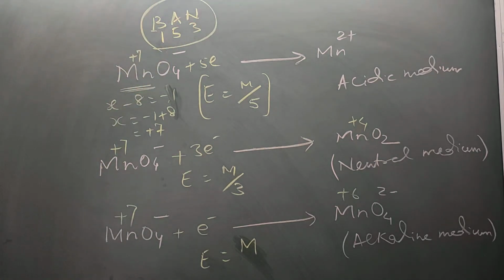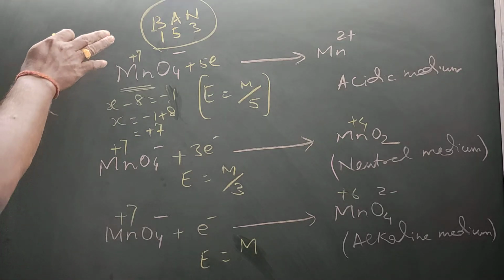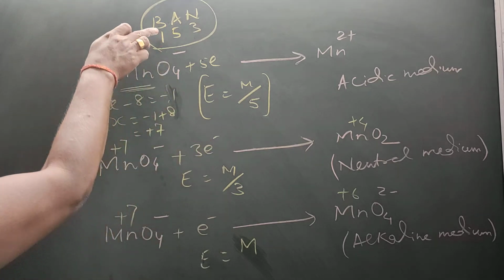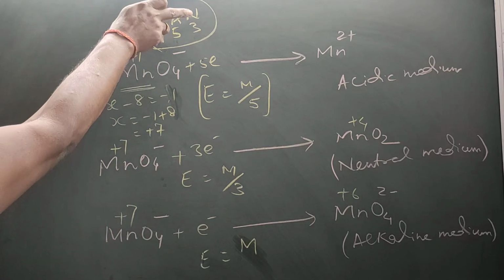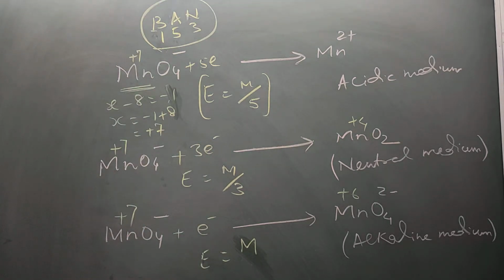So in basic medium you have to divide by 1. If you divide any number by 1, it remains the same. So in basic medium the equivalent weight is equal to the molecular weight. In acidic medium M by 5. In neutral medium it is M by 3. So remember that Bangladesh has been bowled out for 153 in a T20 match. Remember this trick and it will be really very helpful for your exam.